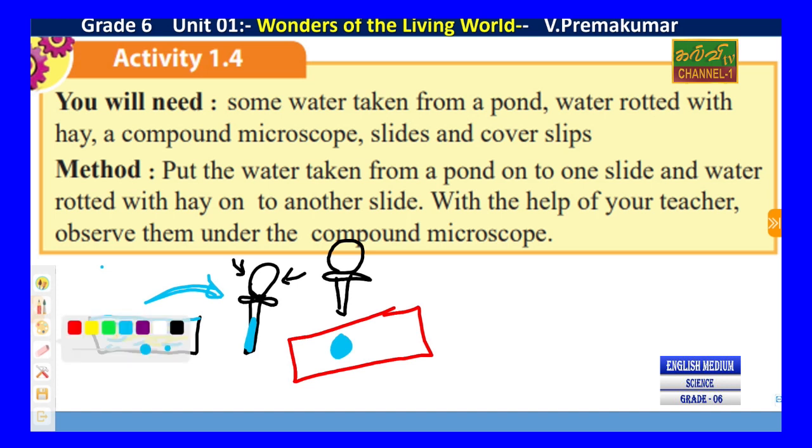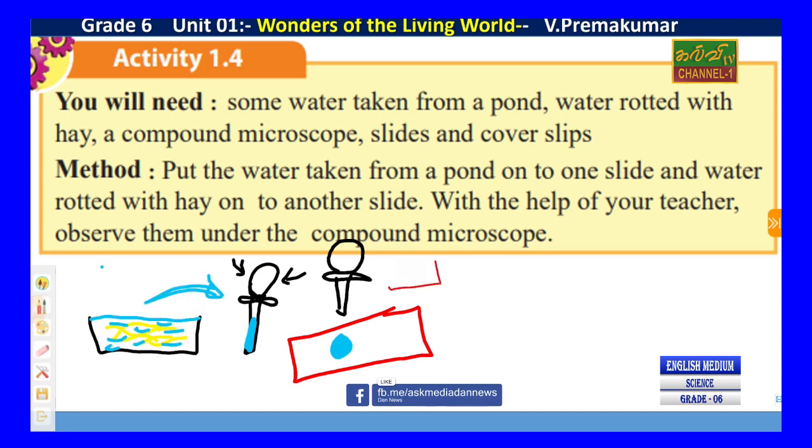Then we have another small, tiny, very thin glass, which is called a cover slip. We will put this cover slip here.